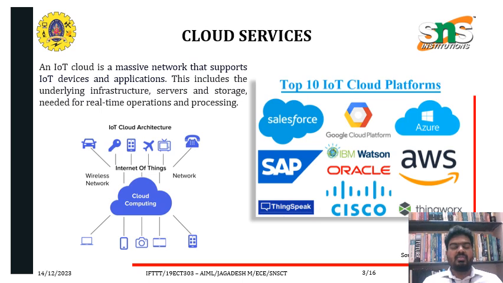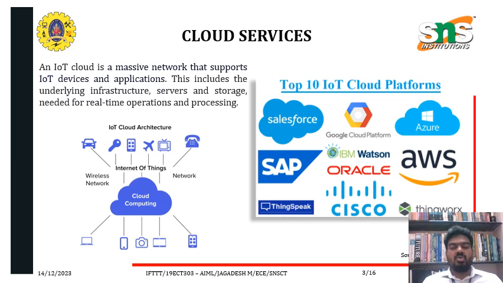First, before that, we have to discuss cloud services. What are cloud services? An IoT cloud is a massive network that supports IoT devices and applications. This includes the underlying infrastructure, servers, and storage needed for real-time operation and processing. So the IoT cloud architecture will have a wireless network, the Internet of Things, and many gadgets.